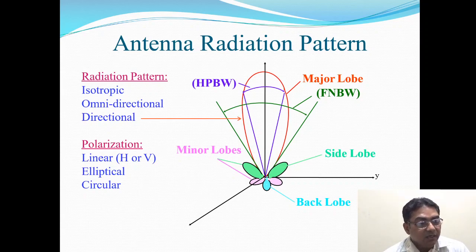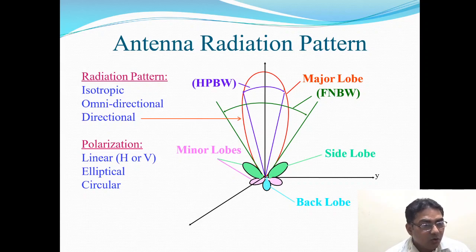You can see the maximum radiation is in this direction, and a little bit of side radiation. Here at the middle there is the maximum radiation. The lobe with the maximum radiation is known as the major lobe, and all the other lobes are designated as minor lobes.